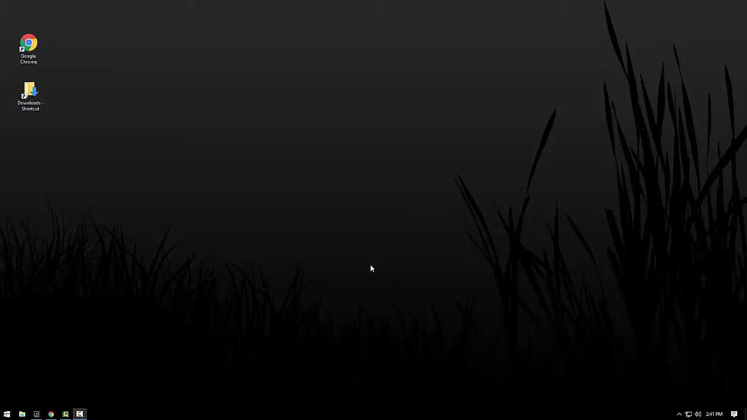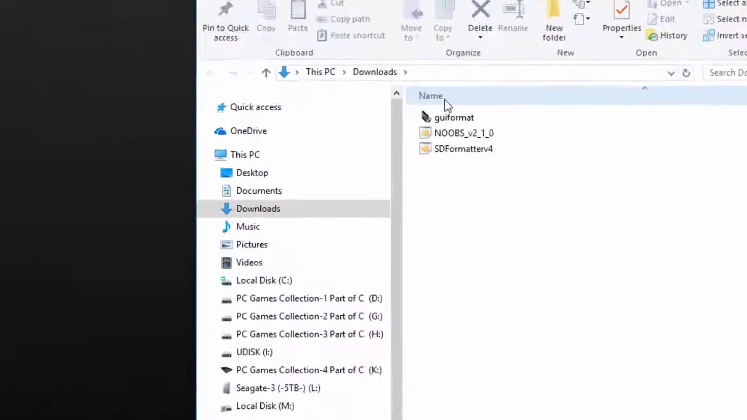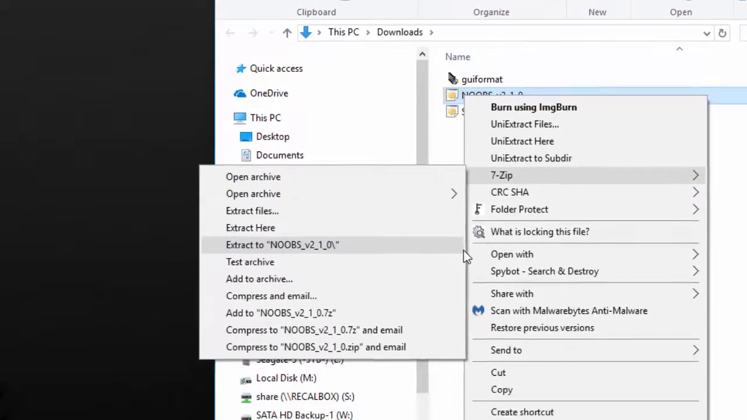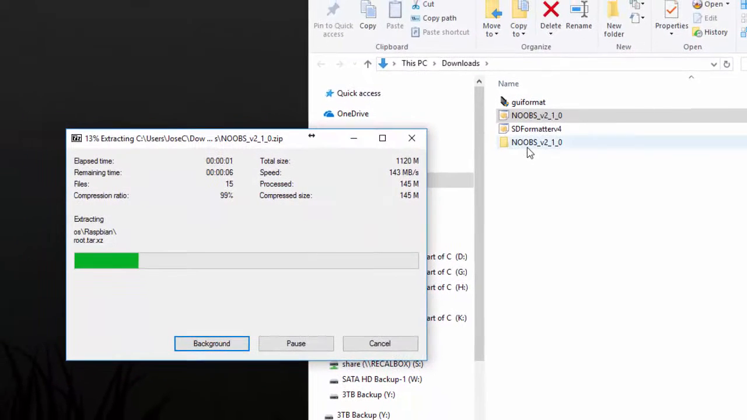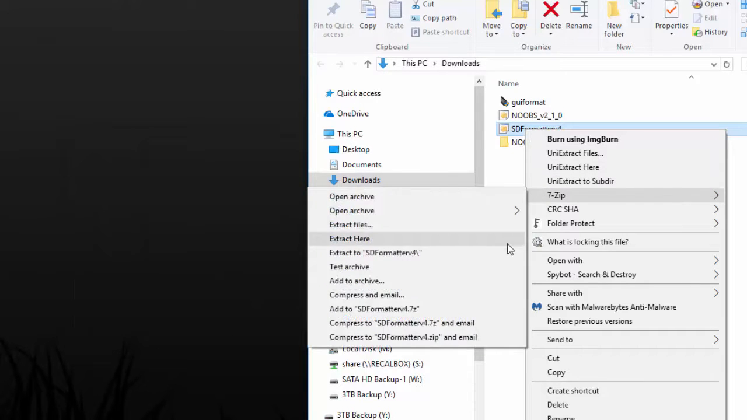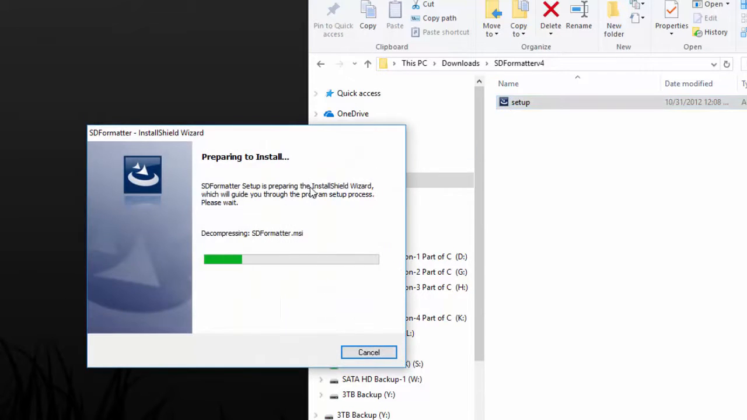Once that's downloaded, we want to go back to our desktop and click on the Downloads folder, and we want to go ahead and extract the Noobs, and we want to extract the SD formatter also. Then go ahead and install the SD formatter on your PC.